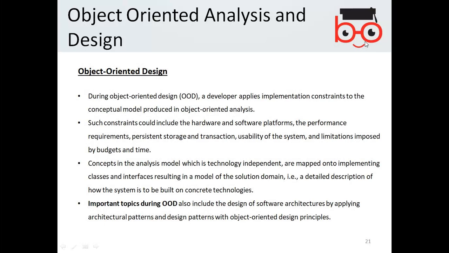Now design. During object-oriented design, a developer applies implementation constraints to the conceptual model produced in object-oriented analysis.